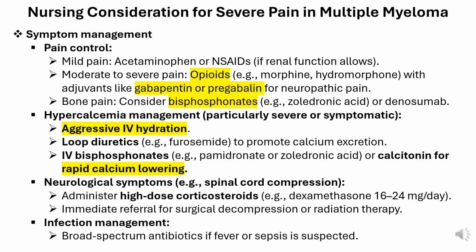Neurological symptoms, e.g., spinal cord compression. Administer high-dose corticosteroids, e.g., dexamethasone 16 to 24 mg/day. Immediate referral for surgical decompression or radiation therapy. Infection management. Broad-spectrum antibiotics if fever or sepsis is suspected.